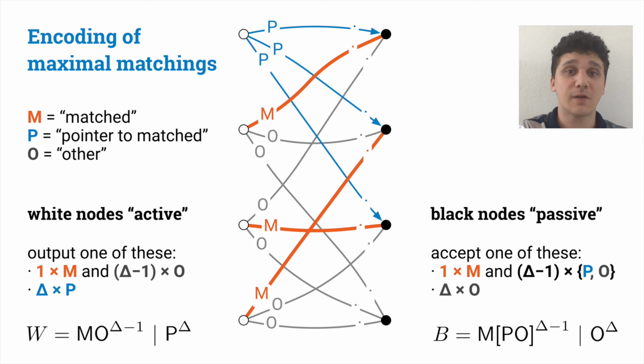Hence, black nodes having an incident edge labeled M can accept both P or O on the other edges, while if they do not have any edge labeled M, they cannot accept P's, meaning that all edges must be labeled O. So, we can describe maximal matching in a formal and compact way by just giving these two regular expressions, and in the picture we can see an example of a labeling that encodes a maximal matching and satisfies the constraints.